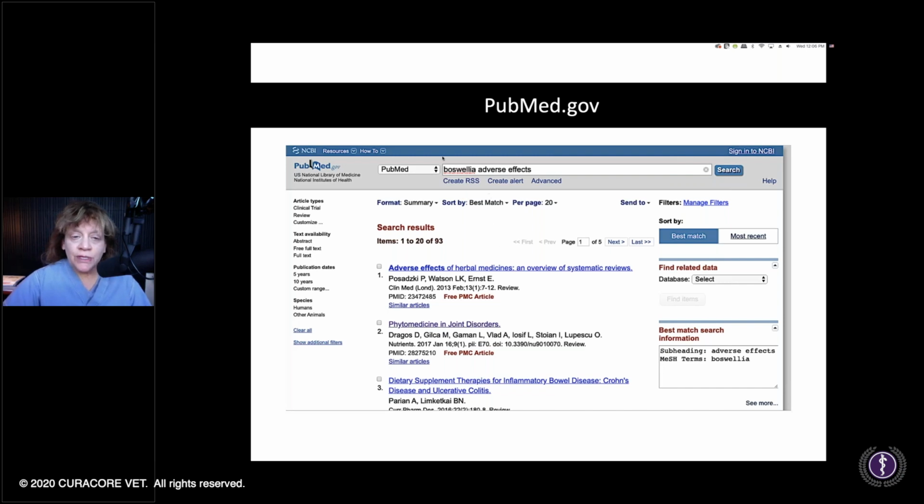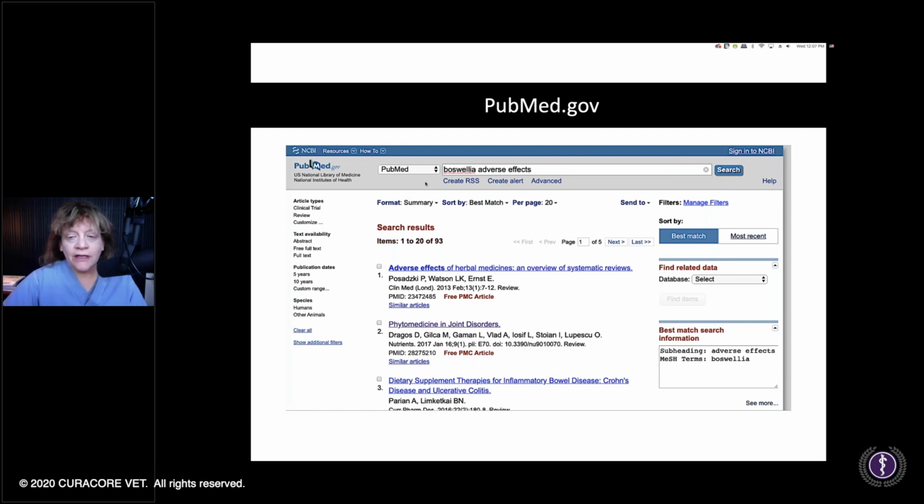So you just put in this search bar your term. So if I wanted to know, okay, well, I have a client that's giving a product that has mainly Boswellia in it, I can look on the About Herbs app, or I can also search on PubMed.gov, because whatever is going to be updated in your About Herbs app, that's going to have to come from research, and this is where research is produced, published.